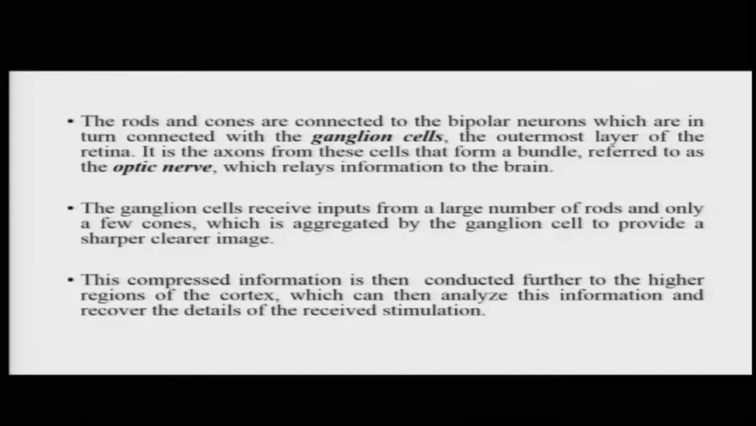The ganglion cells receive inputs from a large number of rods and only a few cones, which is then aggregated by the ganglion cell to provide a sharper and a clearer image. This compressed information gained by the ganglion cells is then further connected to the higher regions of the cortex, which would later analyze this information and recover the details of the received stimulation.